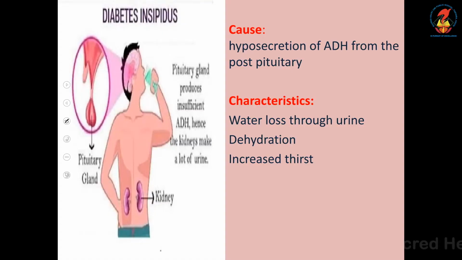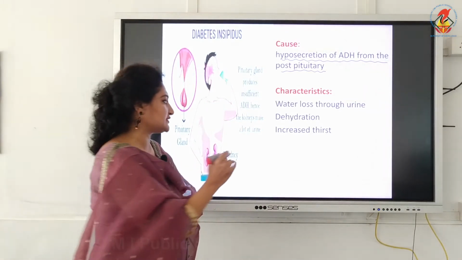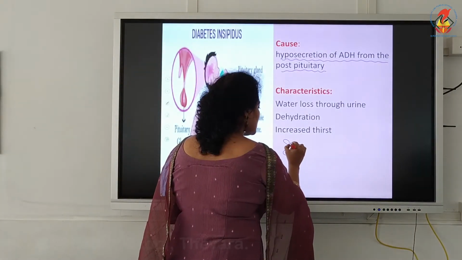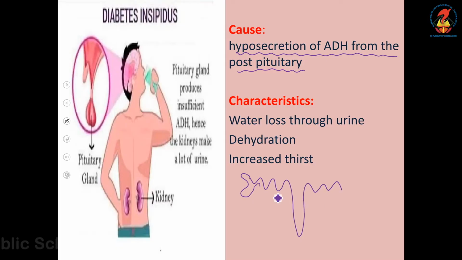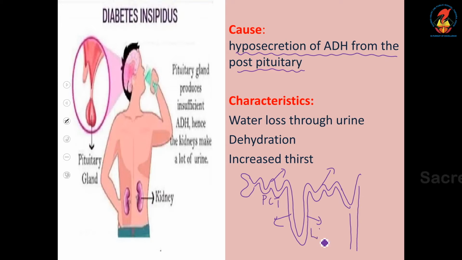Next, diabetes insipidus. Diabetes insipidus is caused due to the hyposecretion of ADH from the posterior pituitary gland. We know the role of ADH from the chapter on the excretory system. If I draw the figure of the nephron roughly, this is the Bowman's capsule and these are the other segments of the renal tubule. We know this is the PCT, Henle's loop, DCT, and this is the collecting duct.